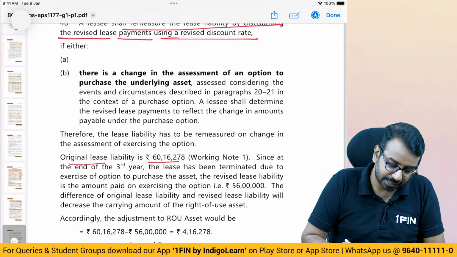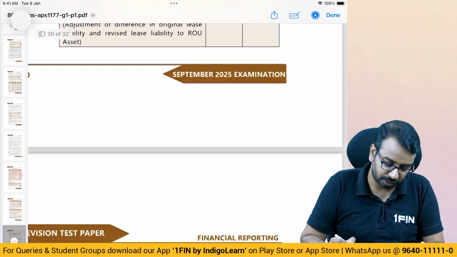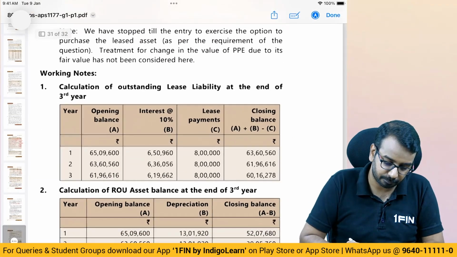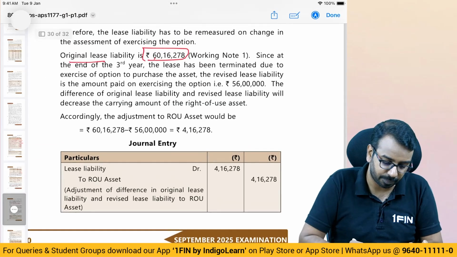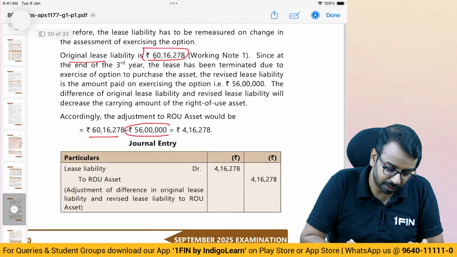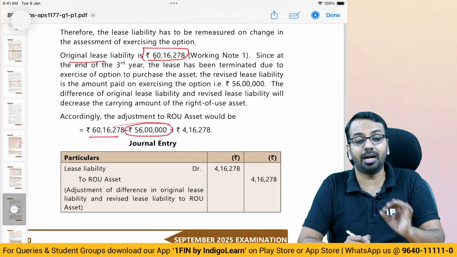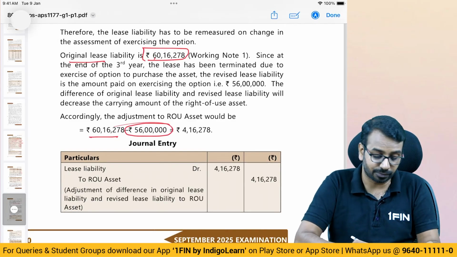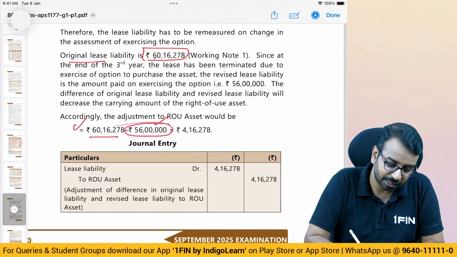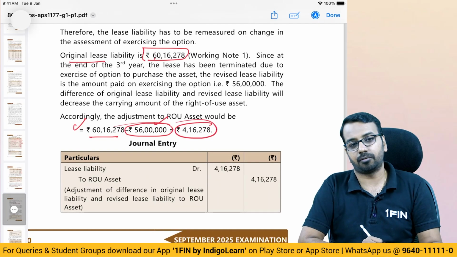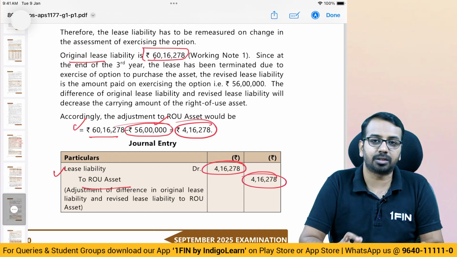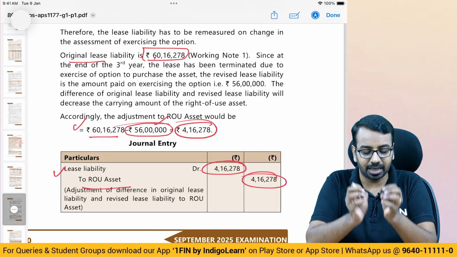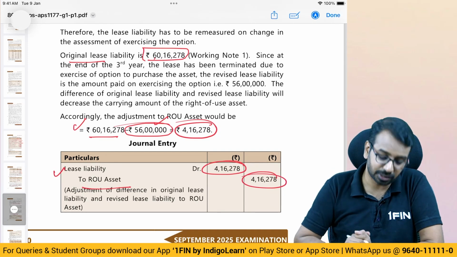original liability is 16,16,278. So you can see the working note here what they have prepared. Opening balance, interest, payment, closing balance 61,6,278. Okay. And they have settled 56 lakhs by payment. So you have settled this liability by paying 56 lakhs. The balance amount is adjusted to right of use asset. So lease liability debit 416, right of use asset 416. So whatever is the difference in the liability, that has been adjusted against right of use asset.